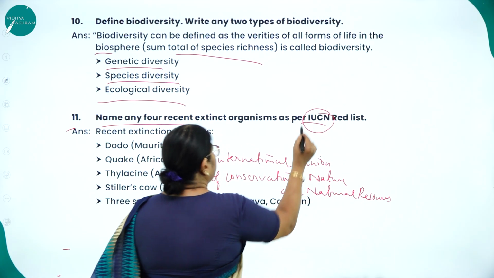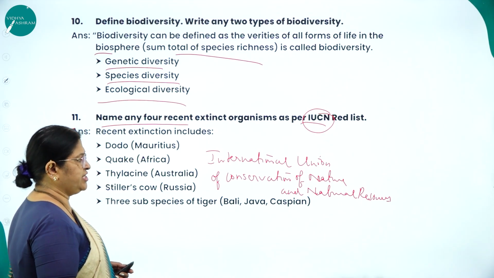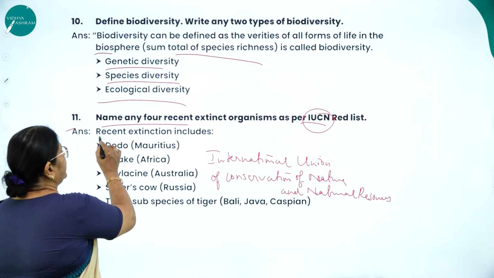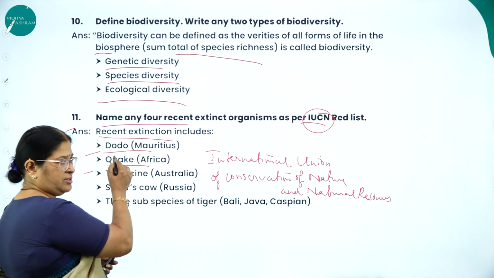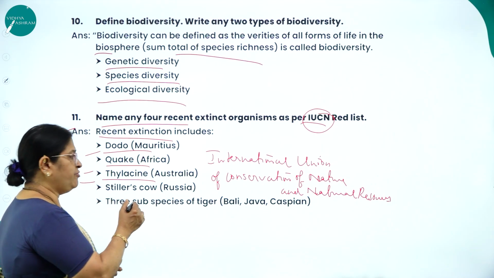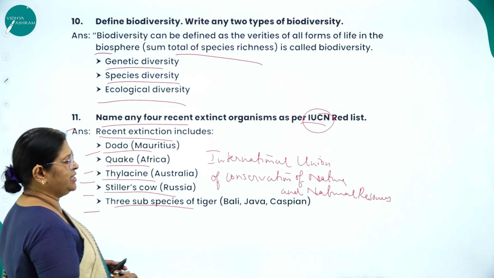So how do we define the word IUCN? International Union of Conservation of Nature and Natural Resources. So IUCN Red List, what are the recent extinctions? Dodo, that is from Mauritius. Quagga, that is from Africa. Thylacine, the Tasmanian wolf-like. Then Steller's sea cow, and 3 subspecies of tiger: Bali, Java and Caspian.